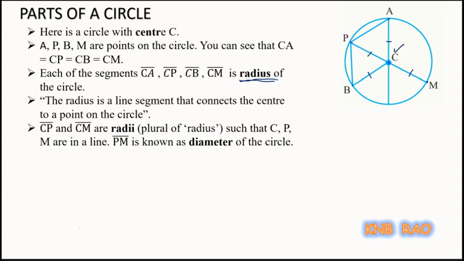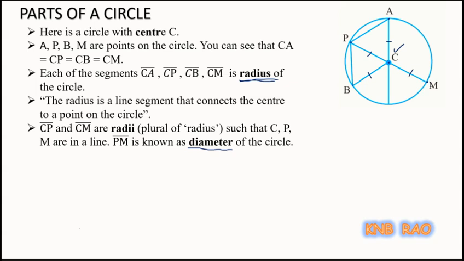They are lying on the same line. So you can see that point P, point C, point M are lying on the same line, where CP and CM are making one line segment together, where this PM is called diameter.